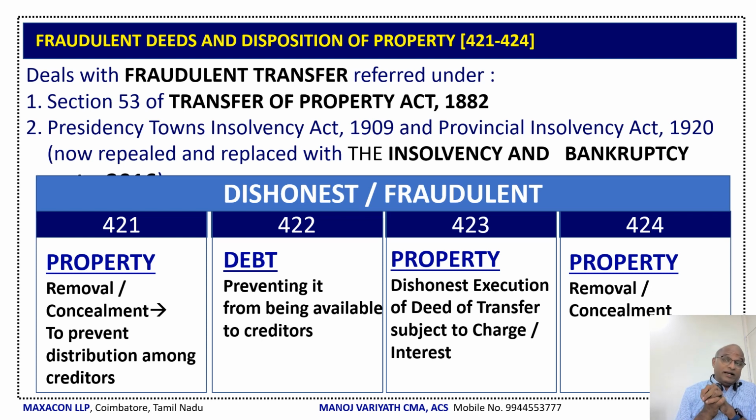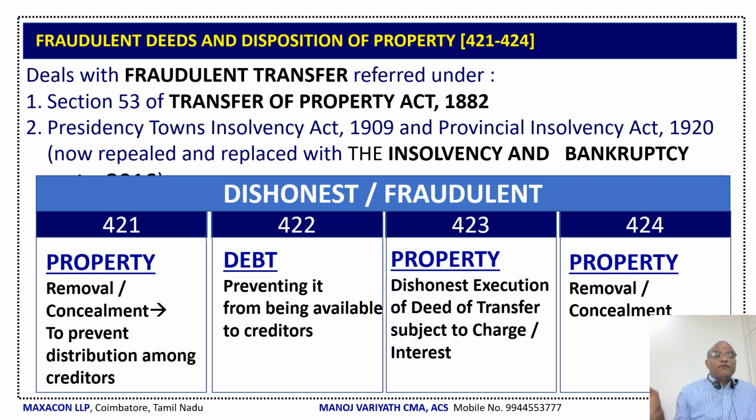Many times he raised the demand. Finally, he is going to the court. But by that time, Manoj Variyath had got an apprehension that the court may appropriate my property towards that debt. So immediately I am selling that property to somebody for a lesser value so that I can secure myself. I'll say that I don't have any property with me, right?